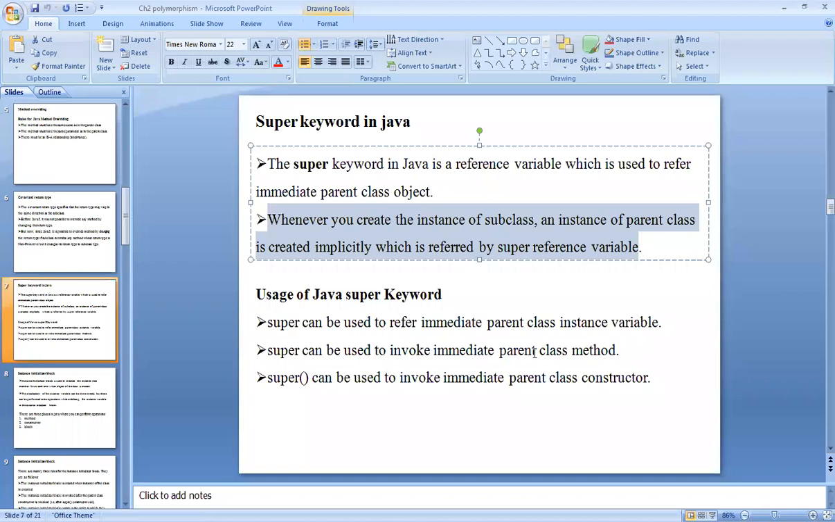Whenever two or more classes are there and they are connected with the help of inheritance, then and only then can you go for the super keyword.